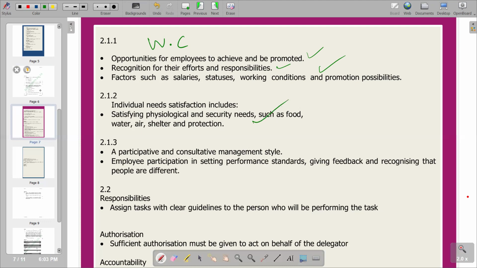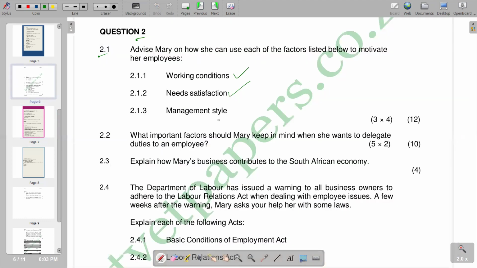Then we go to the next part, which is the management style. The management style that is employed should be conducive for the workers and should motivate the workers. Do not clamp down on those workers so that they end up working without pride and demotivated. That will lead to negative results at the business or organization. So let's see the connection between our management style and the motivation of employees.